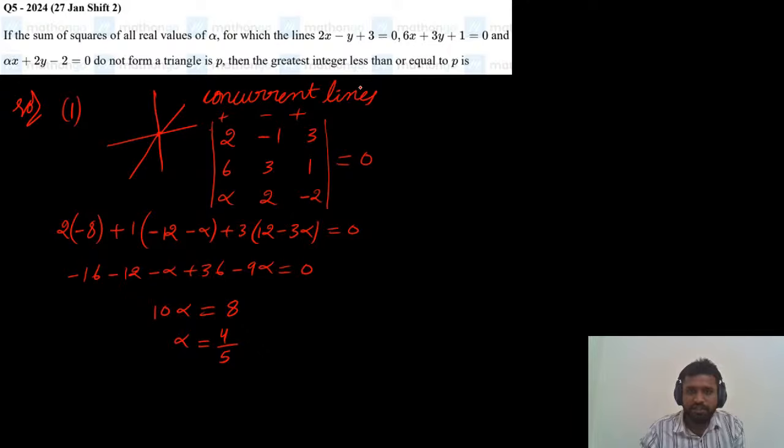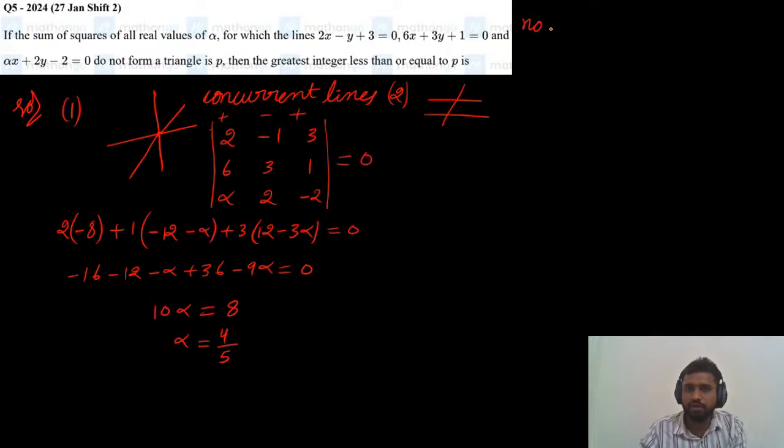And one more condition: three lines will not form a triangle if any two of them are parallel. If any two of them are parallel, we cannot form a triangle. So lines should not be parallel.